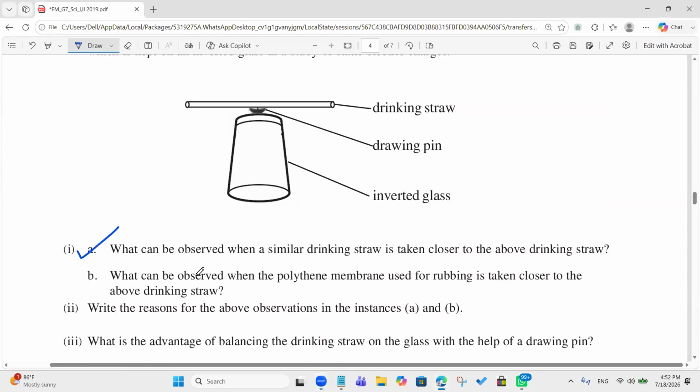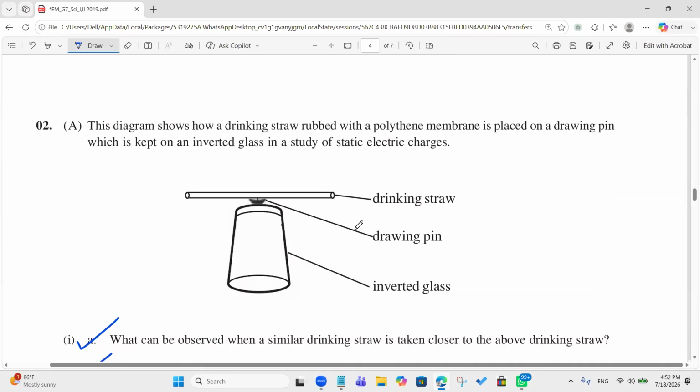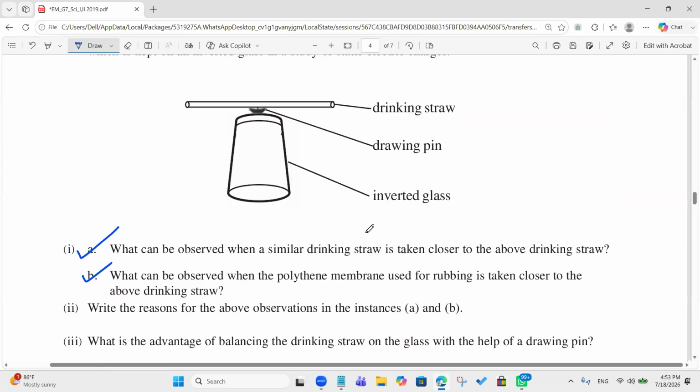What can be observed when the polythene membrane used for rubbing is taken closer to the above drinking straw? They attract each other. Yes, definitely. Because when you are rubbing the straw using the polythene membrane, if the drinking straw has a charge, the membrane takes the opposite charge. Write the reason for the above observation in the instances A and B.